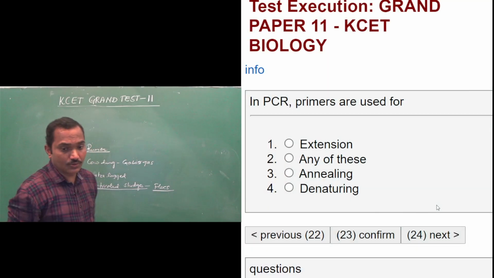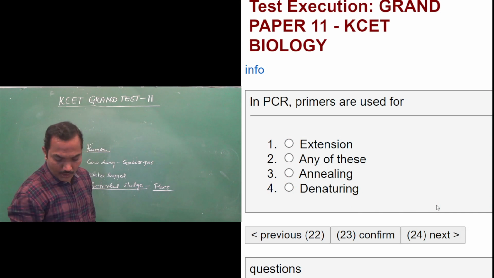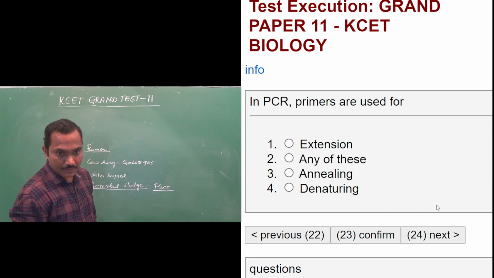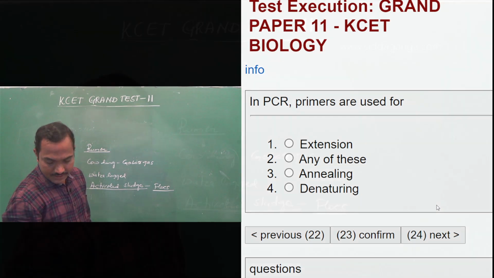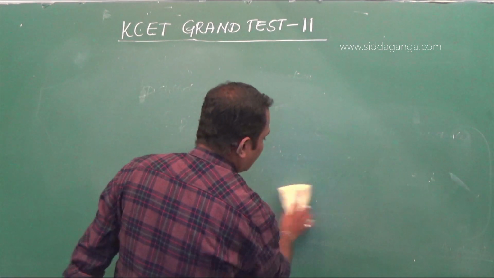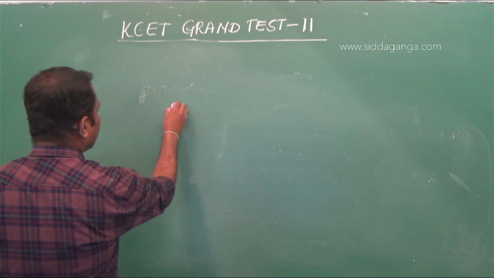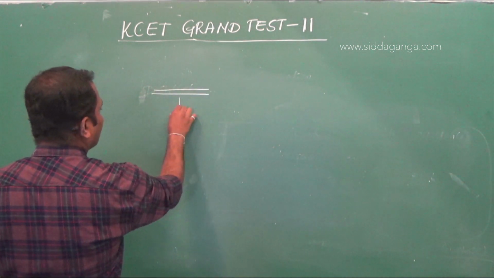Question number 23. In PCR, the primers are used for the polymerase chain reaction. What is the purpose of using primers here? So the options you have extension, annealing, denaturing, any of these. The purpose of using primers is to synthesize or to produce the complementary strand. That's nothing but the annealing step. The first step, the two strands are separated.